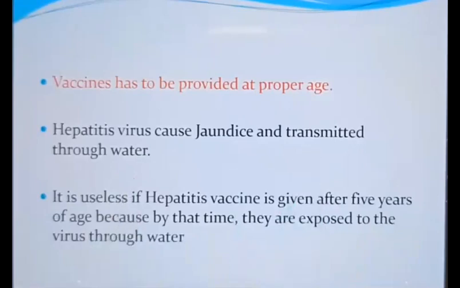You can write down this question and this answer. Would you take this vaccine? Is your hepatitis vaccine required? No. That is because by the age of 5 years, you already get that immunity to fight against it because you are exposed to the virus through water. So there is no point in taking that vaccine at a later stage in life. That is why we say vaccines have to be provided at the proper age. Is that clear? So that's all about the chapter.